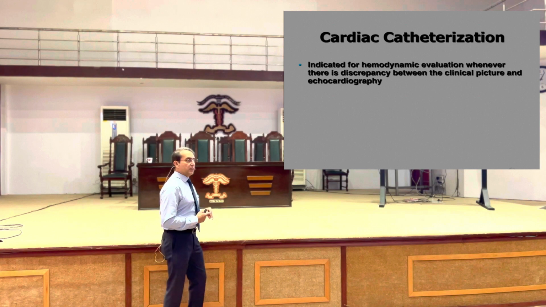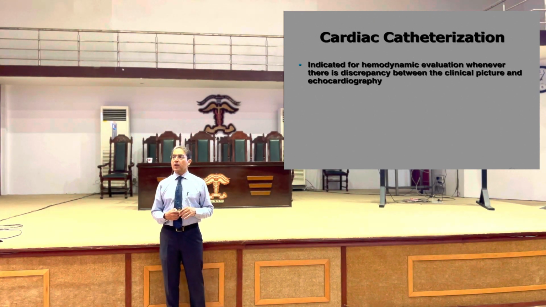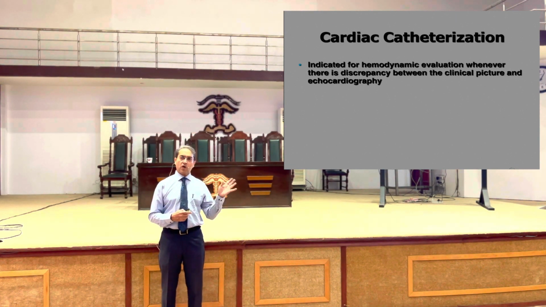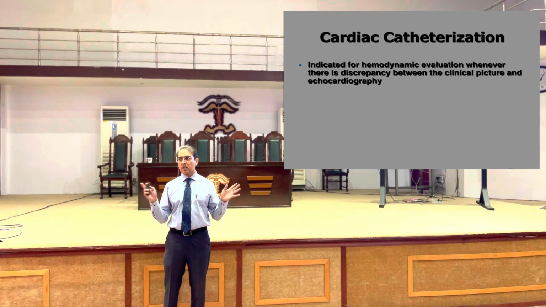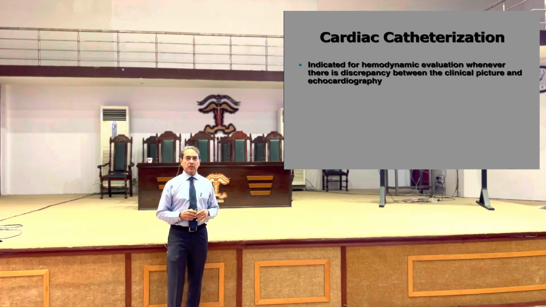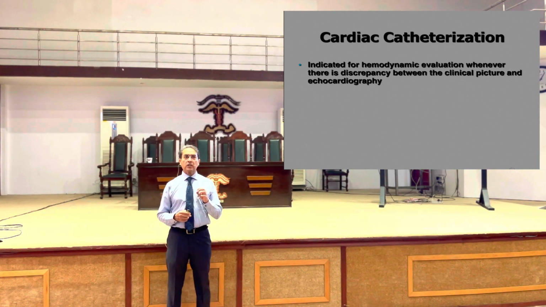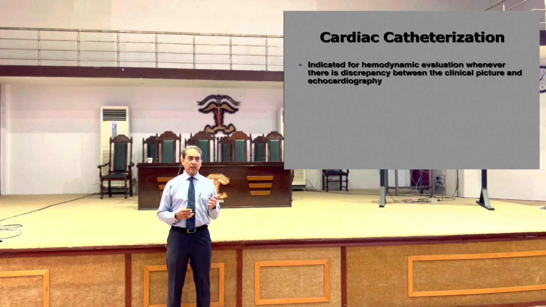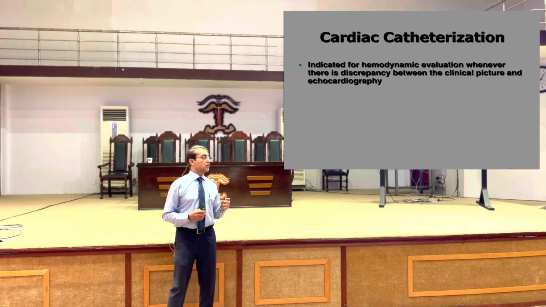When there is discrepancy between the clinical picture and echocardiographic findings. The echocardiographic findings are going one way, the clinical findings are going the other way, then you need catheter studies, because in this situation there is a possibility that the patient may be having another lesion which is not identifiable on echocardiography. So whenever there is discrepancy between the clinical features and the echocardiographic findings, we go for catheter studies.